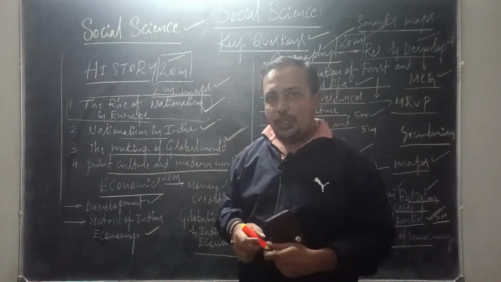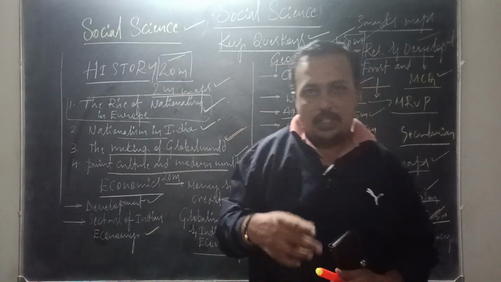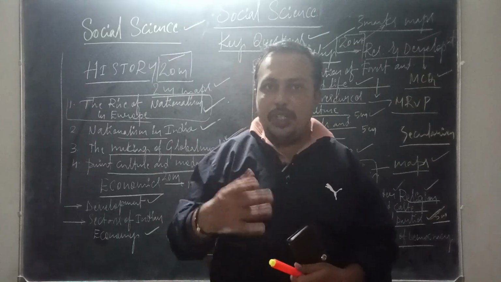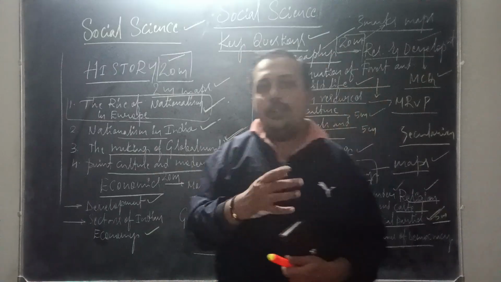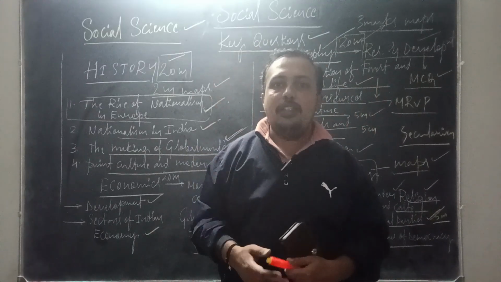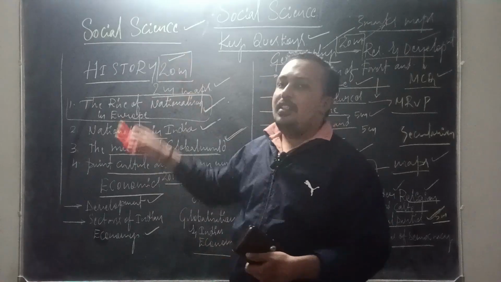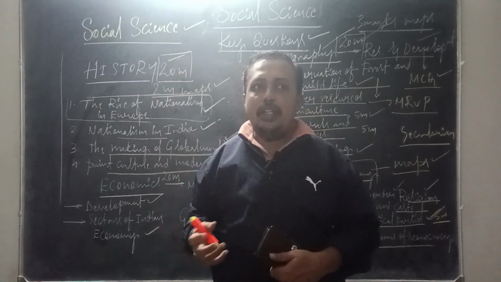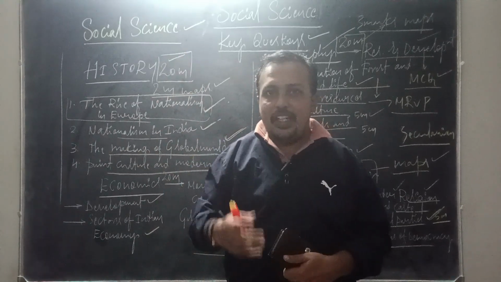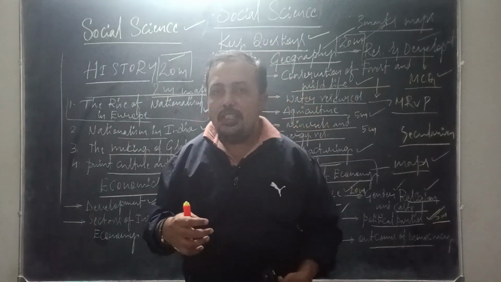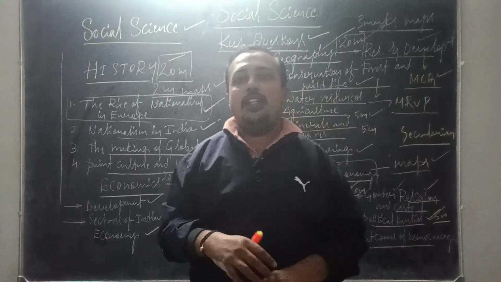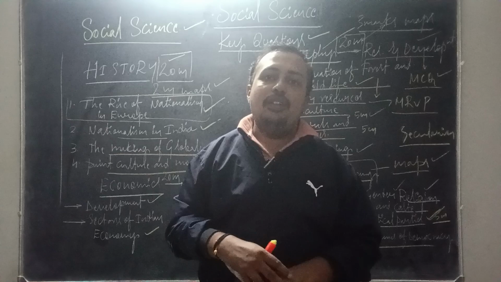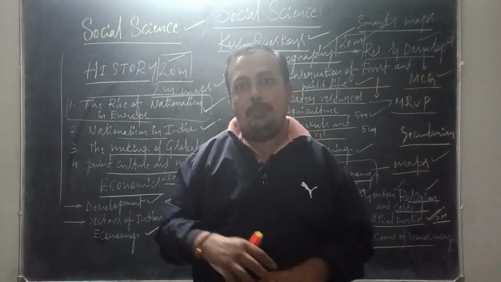So that's it regarding the key questions and concepts in social science. This video is definitely going to help your preparation in our subject, social science. If you concentrate accordingly on the weightage of the concepts in social science, it will be easy for you to score maximum marks.